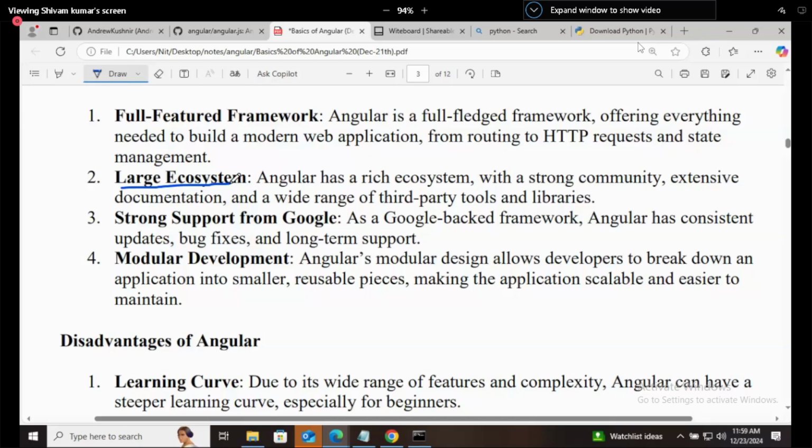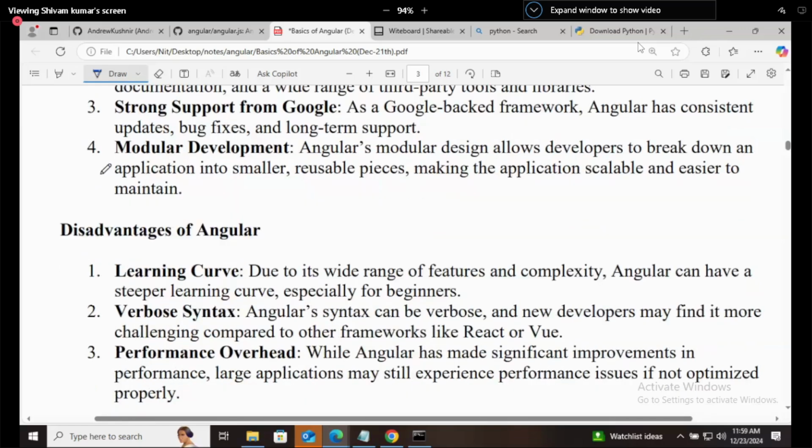Support for Angular is too much, right? Strong support from Google: as it is developed by Google, obviously Google will promote it everywhere. And if you are an employee of Google, you will be working on Angular only, not React. Modular development means you can divide a complex problem into smaller parts and then build them, right?